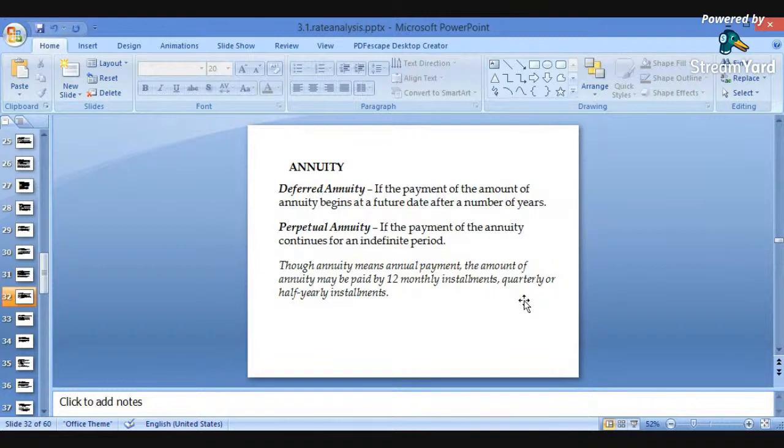And deferred annuity is also there. If the payment of the annuity begins at a future date after a number of years, if we are starting after some years in the future, then it is the deferred annuity. Perpetual annuity is also there. If the annuity continues for an indefinite period of years, then that annuity is considered the perpetual annuity.